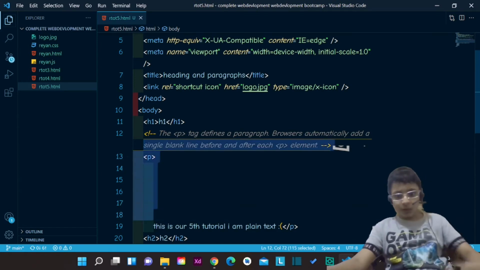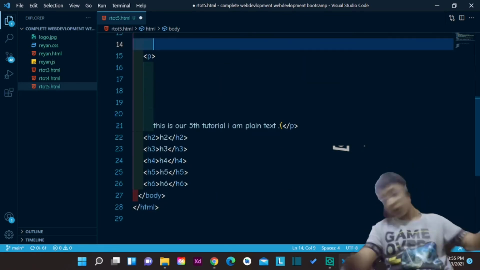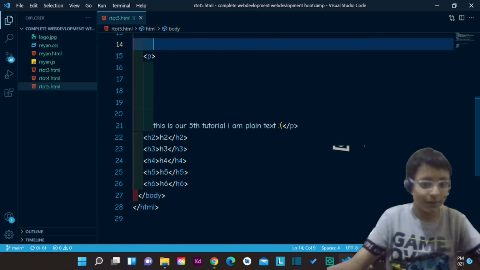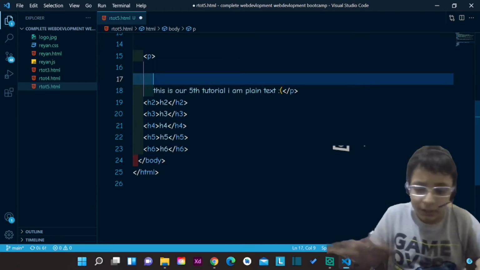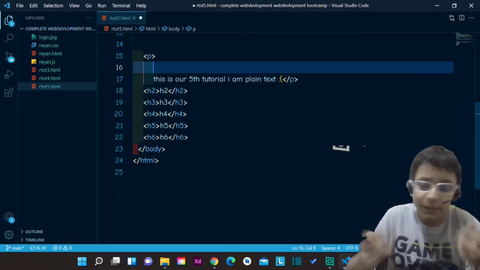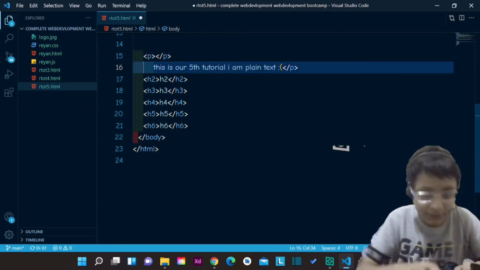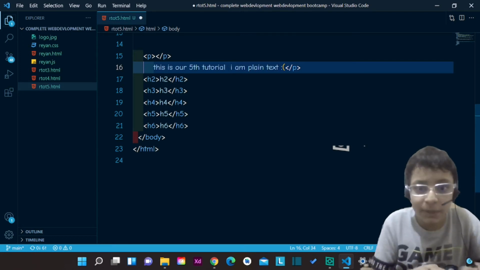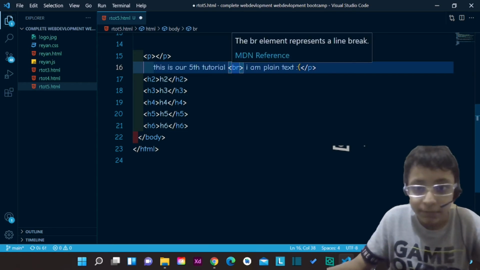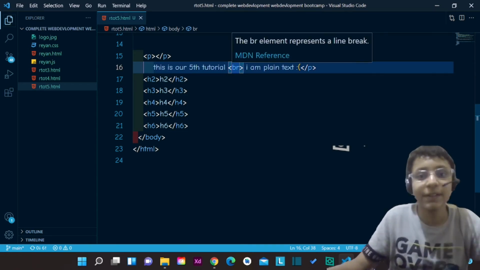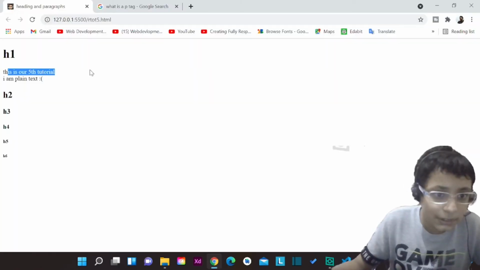Even if you write in the content or outside or even here, they're completely ignored by the web browser. If we want to put a line break, we will not use white spaces, because they're ignored. What we will really use is the BR tag. That BR element represents a line break. See, there's a line break.